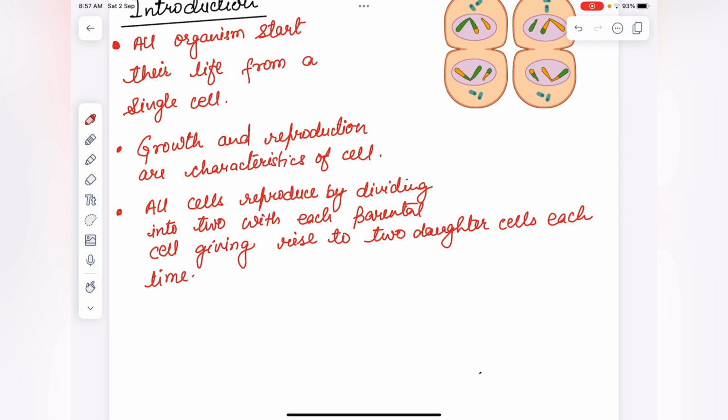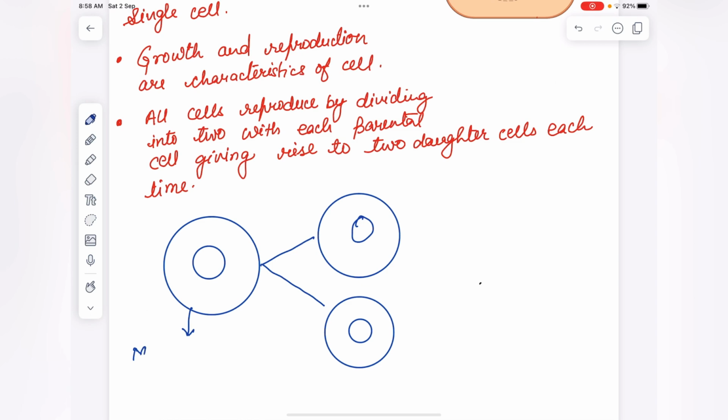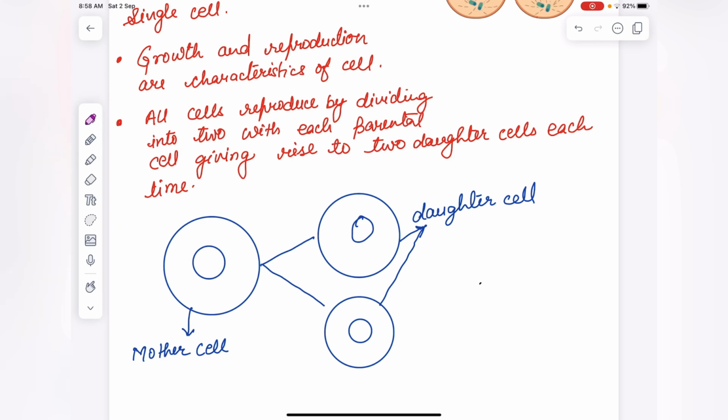What does it mean? See, this mother cell will divide into two daughter cells. All cells reproduce by dividing into two, with each parental cell giving rise to two daughter cells each time.